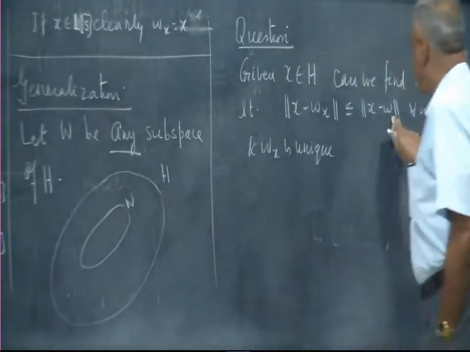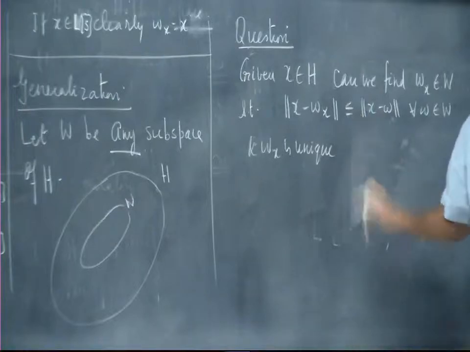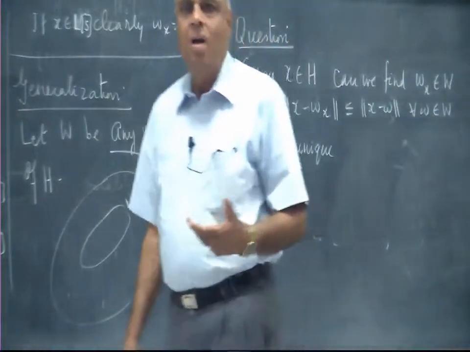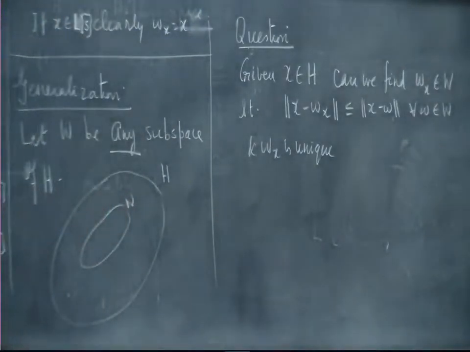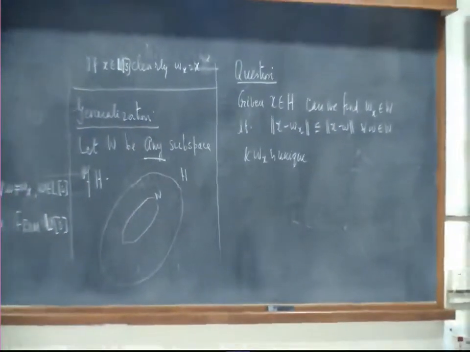That is, if I put anything other than Wx here, it will be strictly less than. That is the next question. So first of all, I do not even know whether I can approximate. Next question is, probably if I approximate, there may be many. Is it going to be unique?